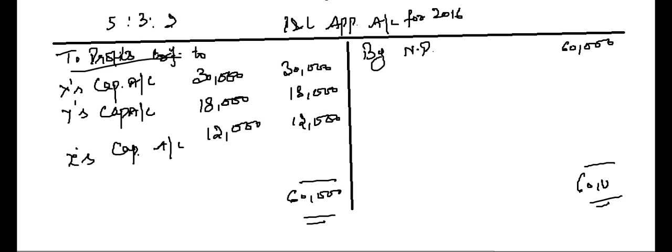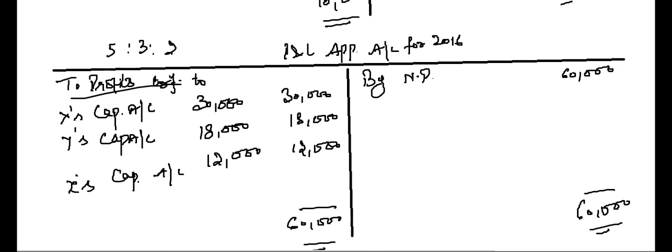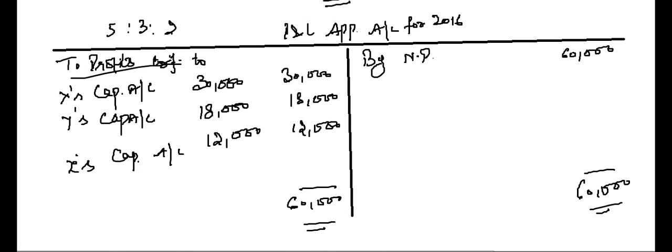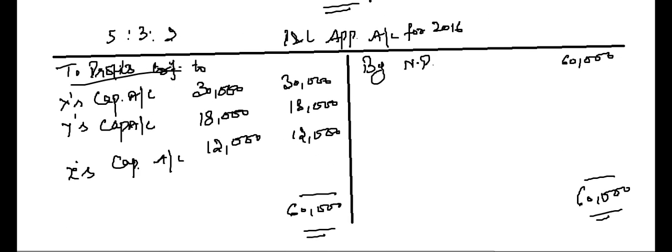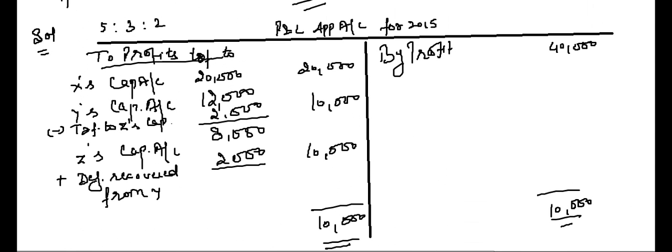So in this question both the cases are covered where there is a deficiency to be borne by one partner and when there is no deficiency at all. Okay, all the partners will get their respective shares and be happy, right? So this was another problem on guarantee of profit, right? So you can write this down.